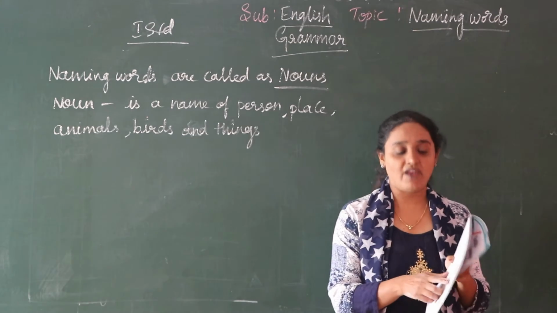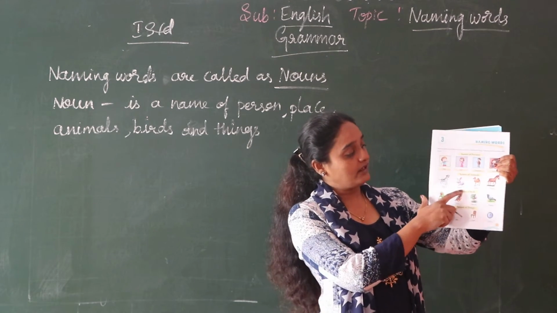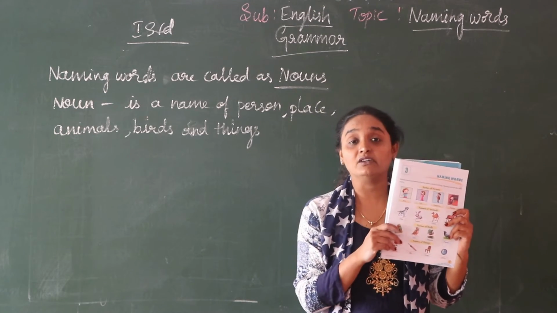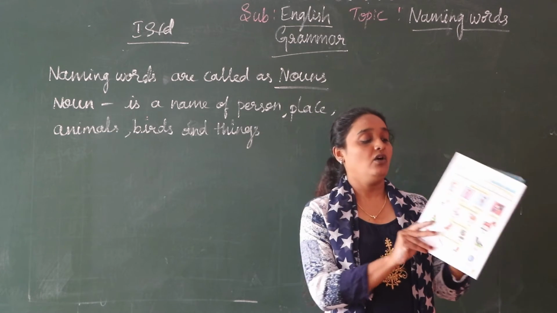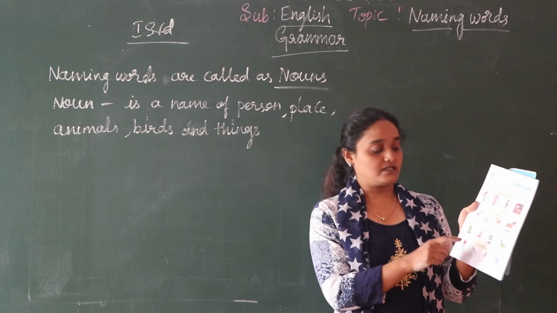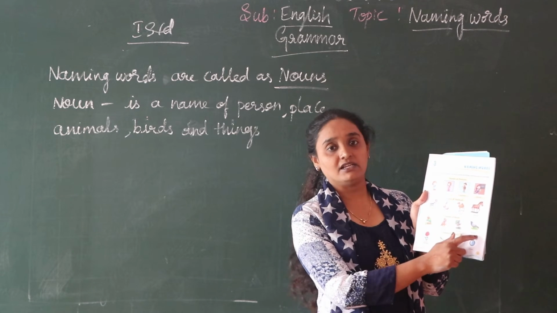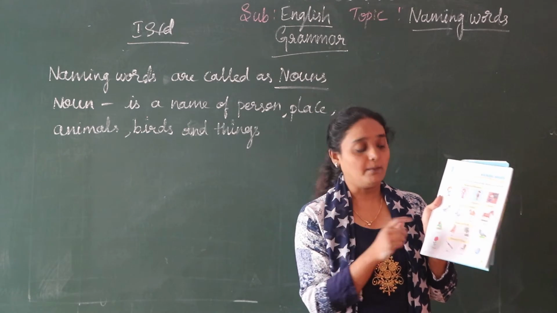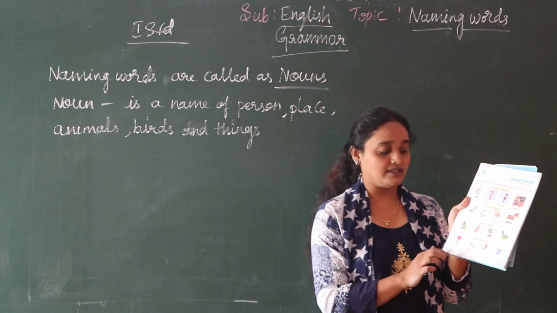Next you have name of animal. You can see a dog, rabbit, camel, horse. So it is a naming word. Name of animals. Okay. Next name of birds. So I am going to visit parrot, owl, peacock, pigeon. So these are naming words of names of what? Birds. Names of birds.